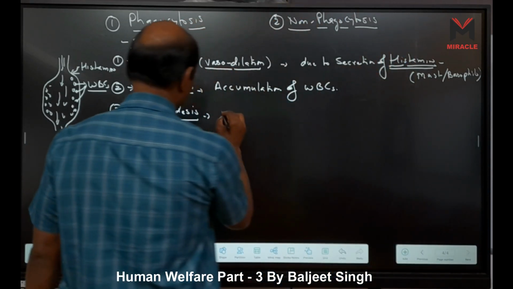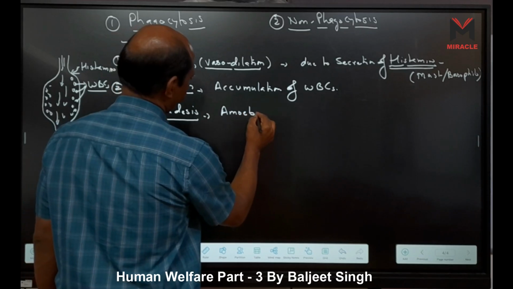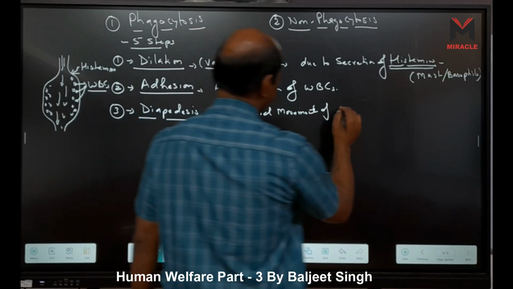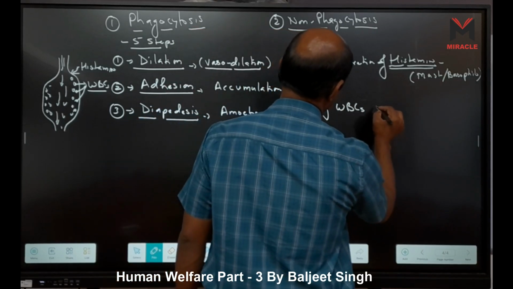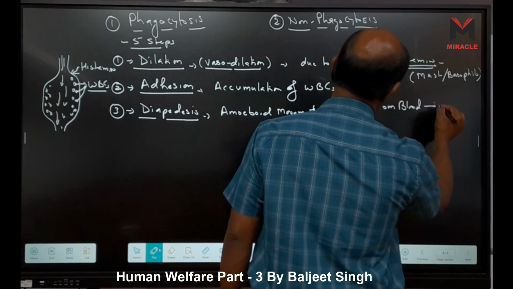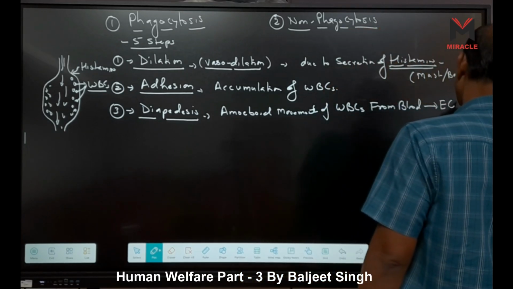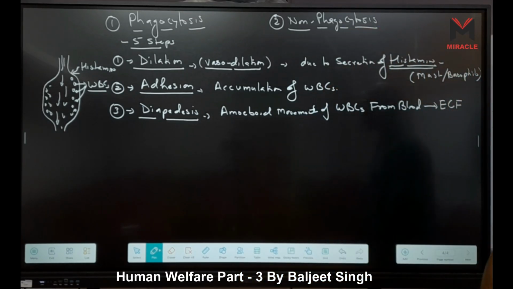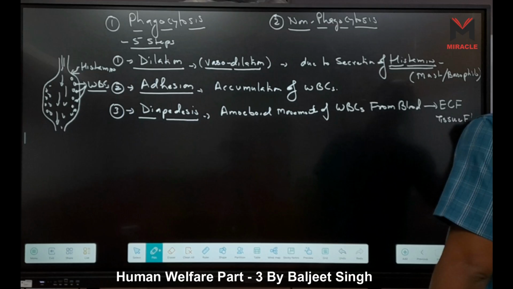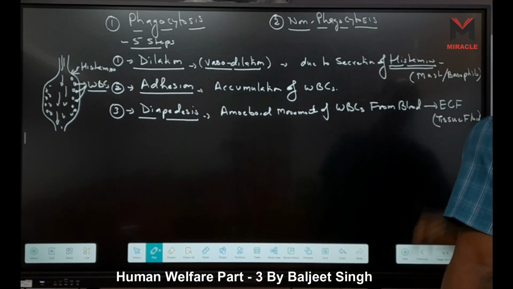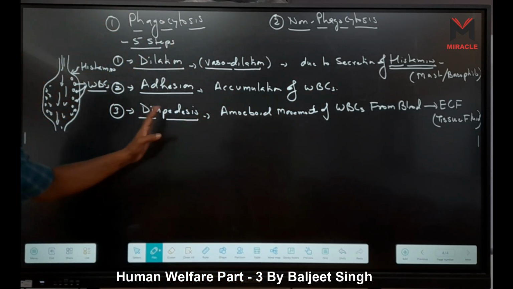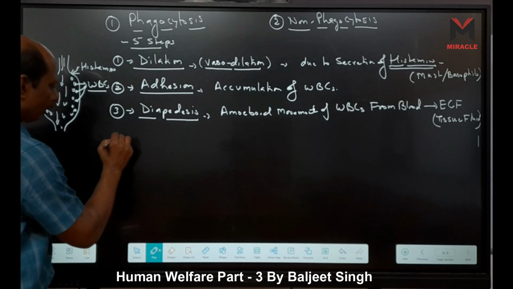Here, amoeboid movement of WBCs from blood to ECF. ECF means extracellular fluid, means we can say tissue fluid. This movement is called diapedesis. Fourth one is our chemotaxis.